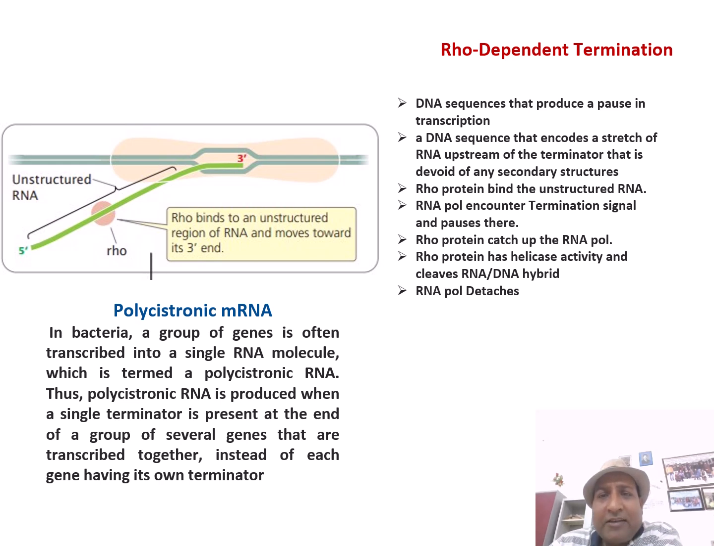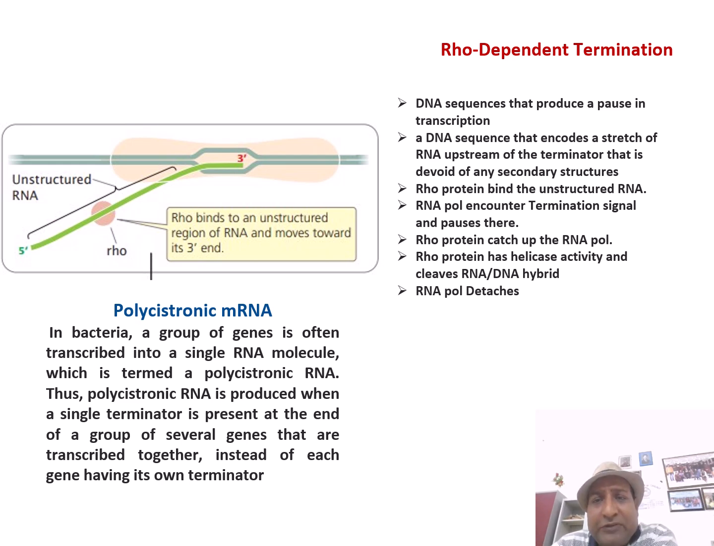And in rho dependent termination, there is a protein that is known as rho protein. So this protein is required while RNA polymerase is synthesizing the RNA molecule and it is reaching the termination sequence. They do not have any inverted repeats, but they have a sequence, a rho identity sequence, that is known as the rut sequence. I have shown it here. It's known as the rut sequence, and the rho protein binds there.